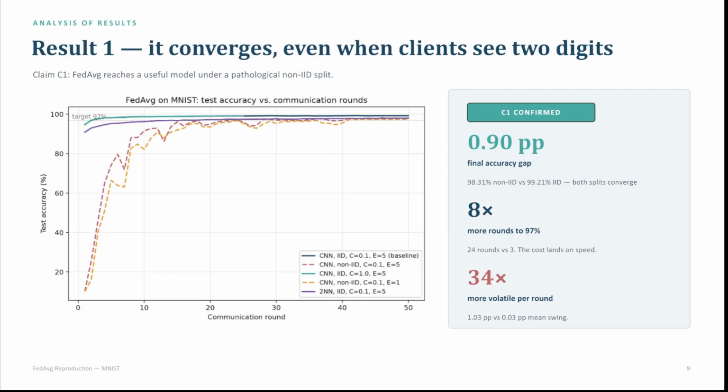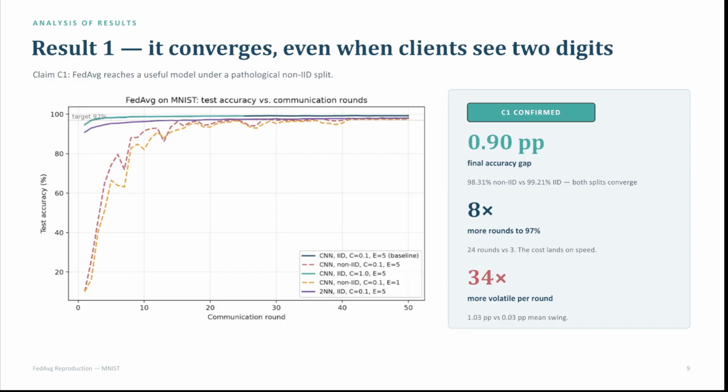So for the first result, we found out that in fact the split converges even when the clients see only two digits. So basically we compared the non-IID against the IID, and as you can see in the graph, both converge at the end. There was less than a percentage point of difference in accuracy between the two. So we can confirm the claim with this result.